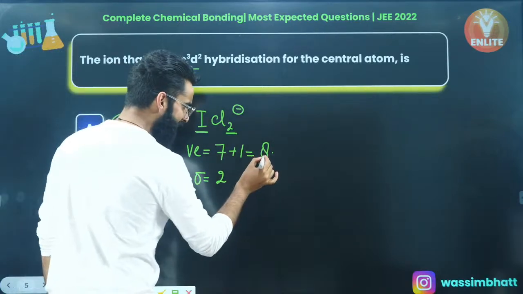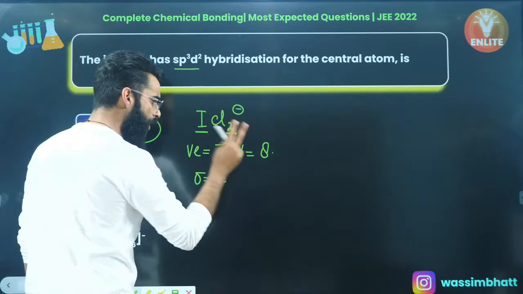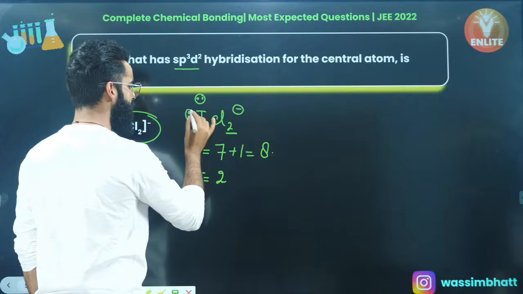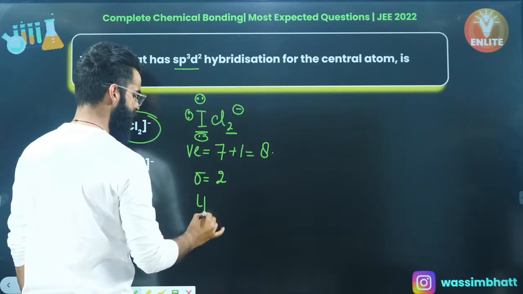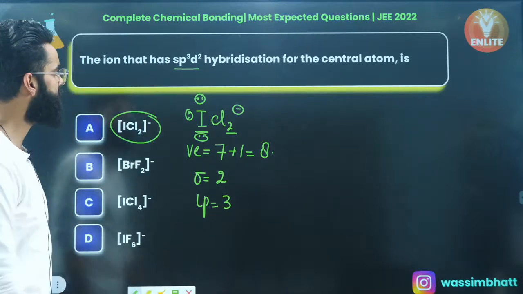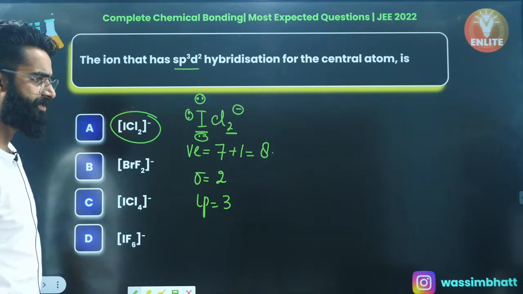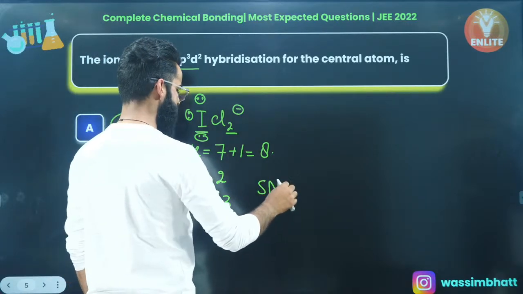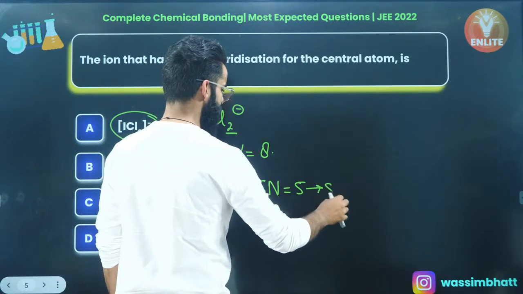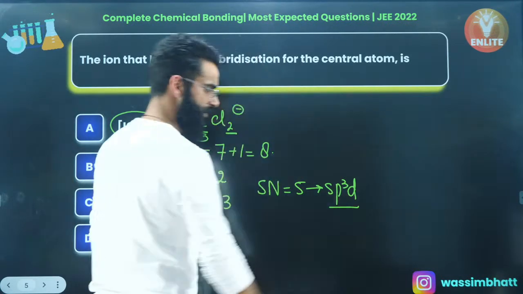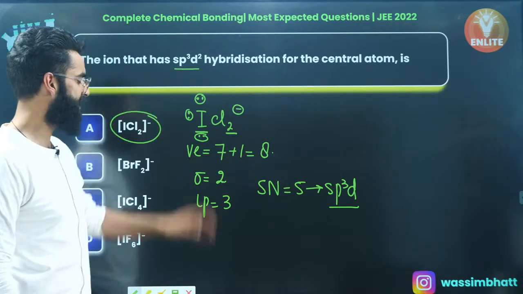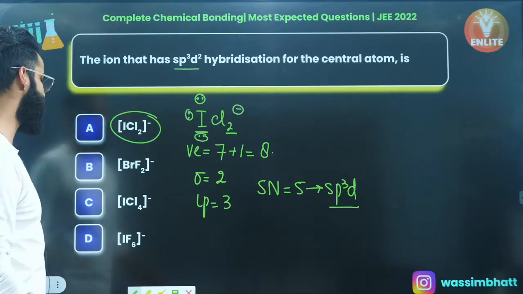Now people, out of 8 valence electrons, iodine is using 2 of its valence electrons to form 2 sigma bonds. So there will be 6 electrons left on iodine in the form of 3 lone pairs. So there are 2 sigma bonds and 3 lone pairs. Is that right, people? So let's calculate the steric number. Steric number comes out to be 3 plus 2, 5. That means it's going to be sp3d hybridized. So the first species among all is sp3d hybridized. But I'm supposed to check the one which has sp3d2 hybridization. So the first one cannot be the answer.